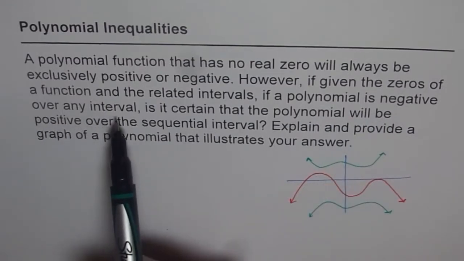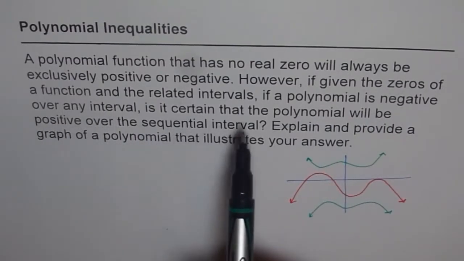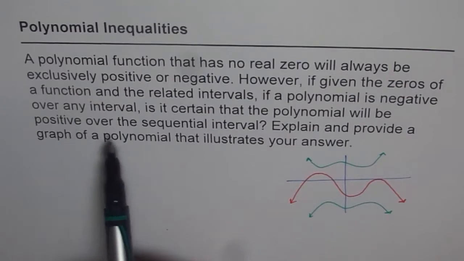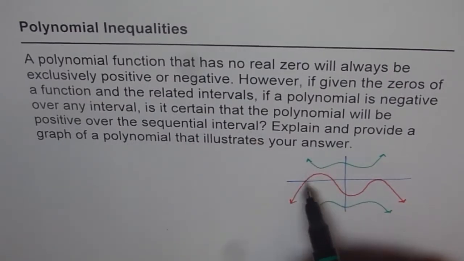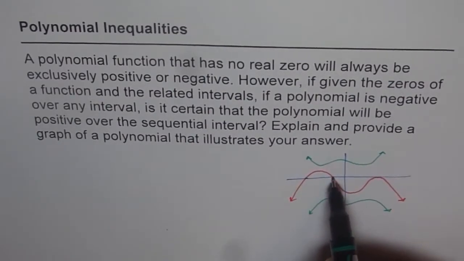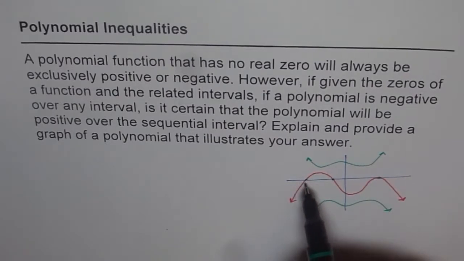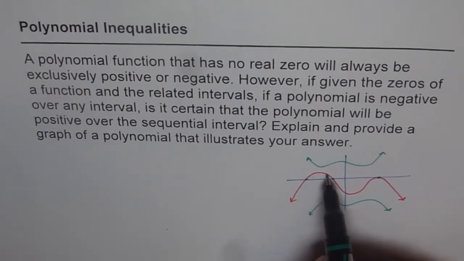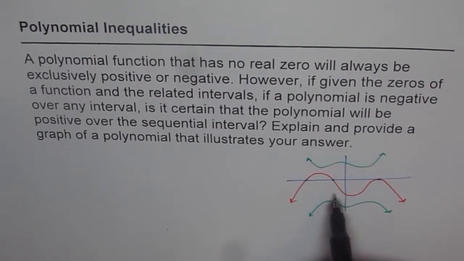Then, however, if given the zeros of a function and related intervals, if a polynomial is negative over an interval, is it certain that the polynomial will be positive over the sequential interval? It says given the zeros like this. These are the zeros, right? Is it certain that if it is negative in this interval, then after the zero it will be positive? And if it is positive, after the zero will it be negative? Is that certain? That is the question.